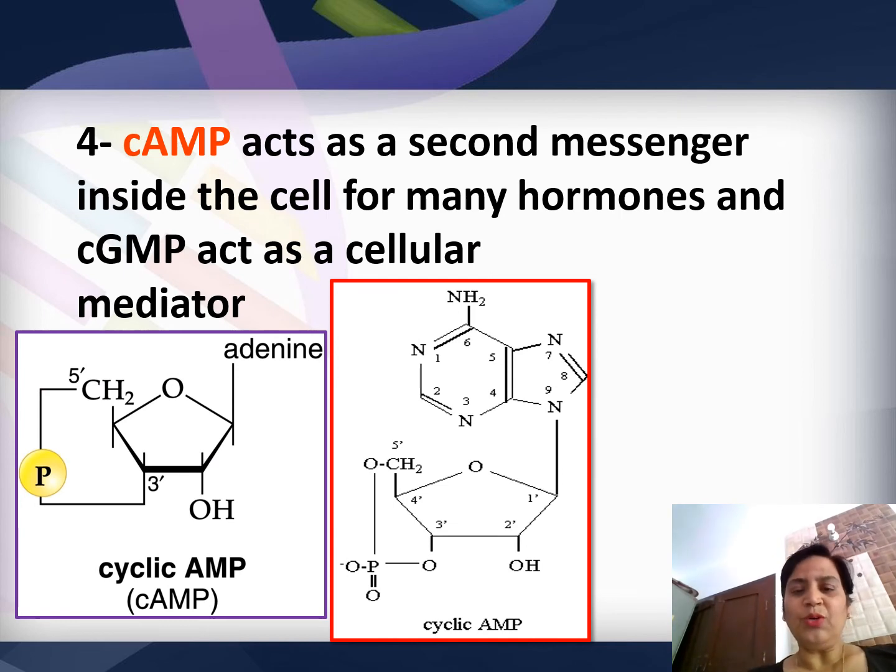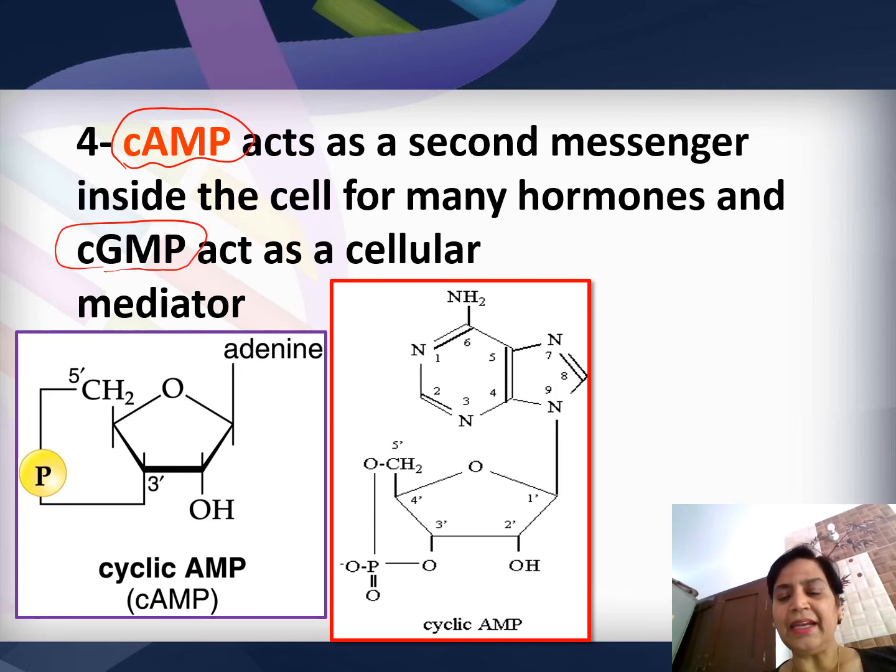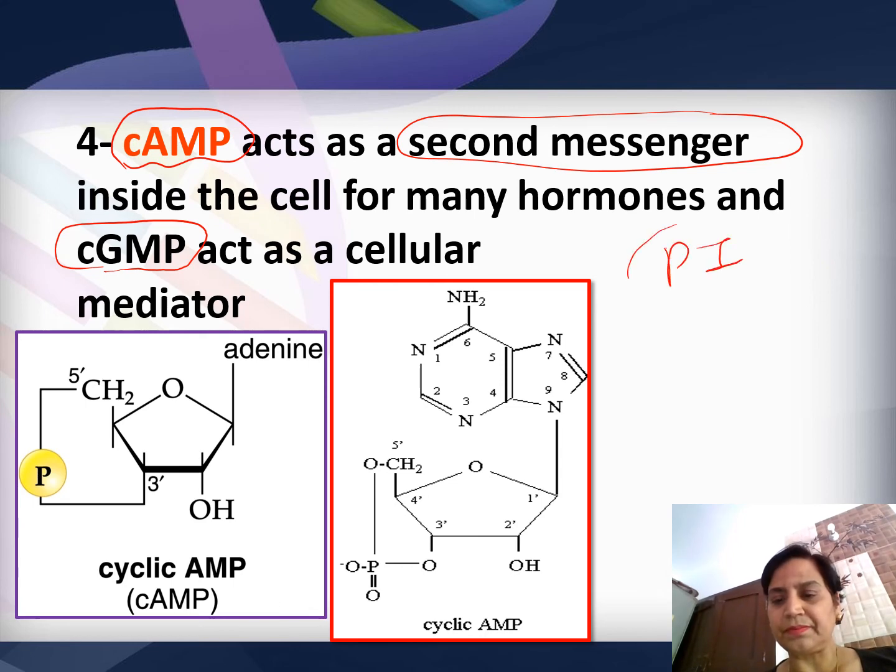Then we come over to cyclic AMP, a very, very important second messenger inside the cells for many hormones. Similarly, cyclic GMP. Cyclic AMP and cyclic GMP are considered to be the most important second messengers in our body, along with phosphatidylinositol. But here we are talking about nucleotides, so cAMP and cGMP.